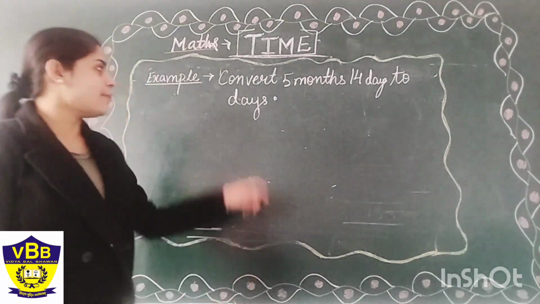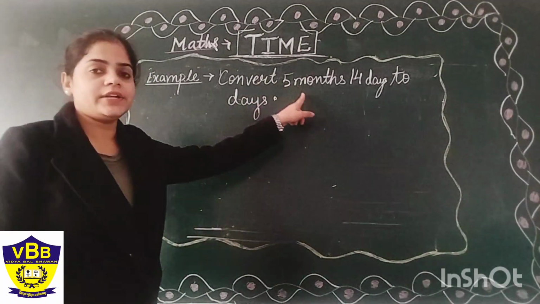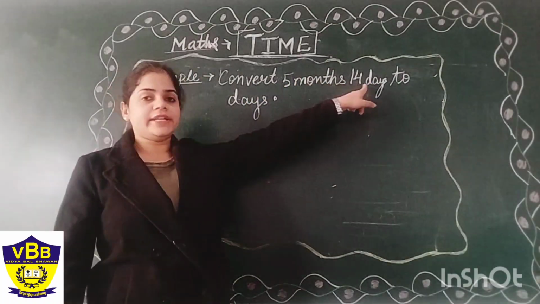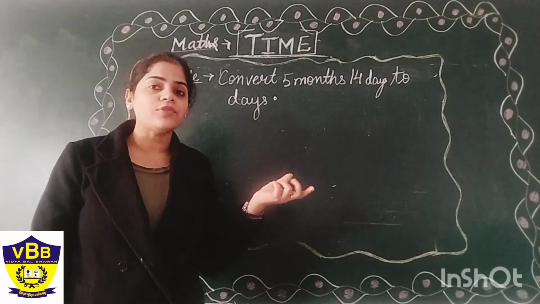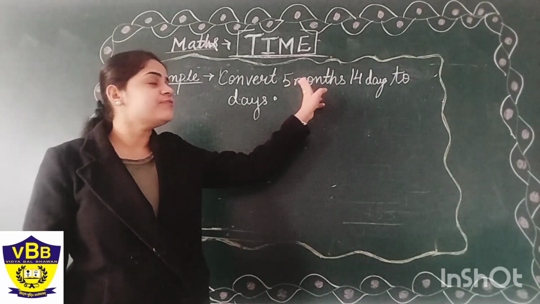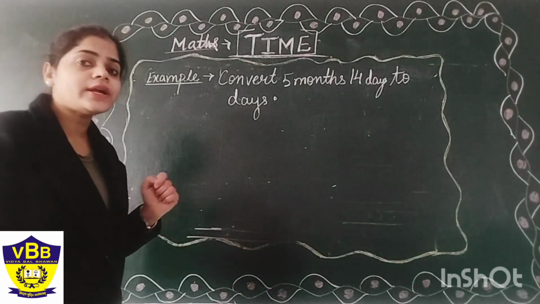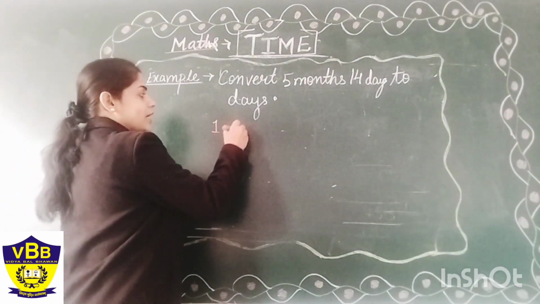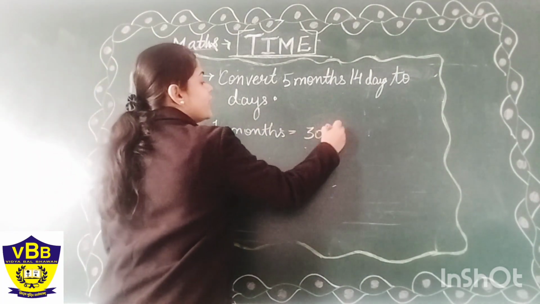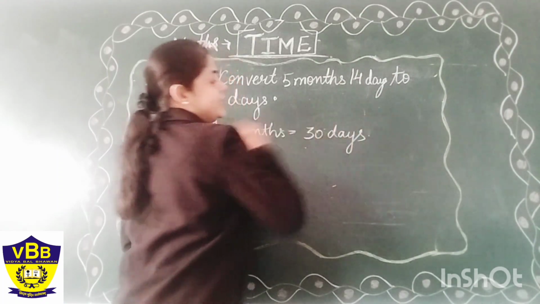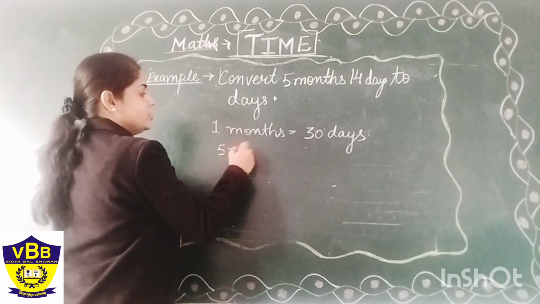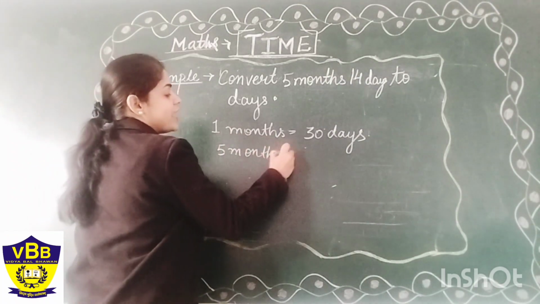See one more example, that is how to convert 5 months 14 days to days. As you can see, 14 is already in days. So what do we have to convert? We have to convert 5 months into days. How to convert? As you already know, 1 month is equal to how many days? Tell me. 1 month is equal to 30 days. Okay. So we will convert this 5 months into days. So how many days will be in 5 months?